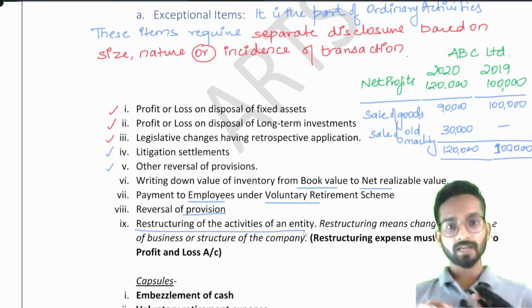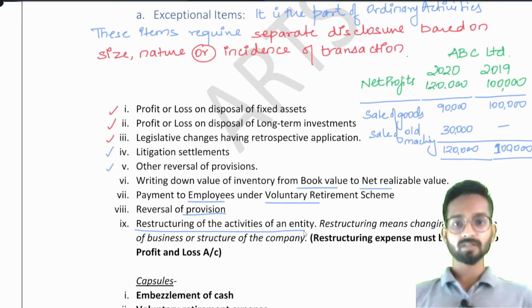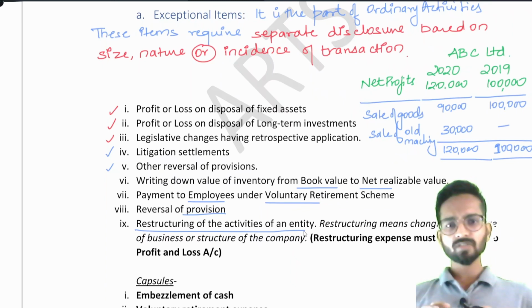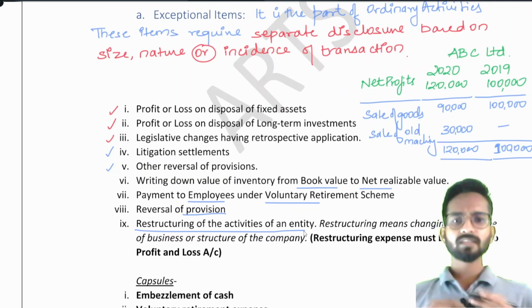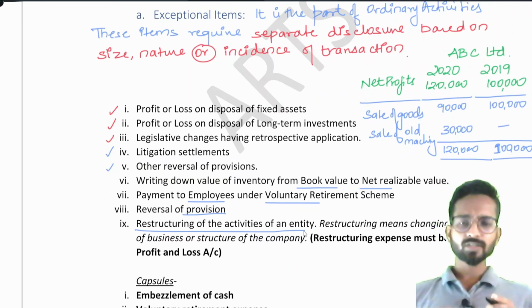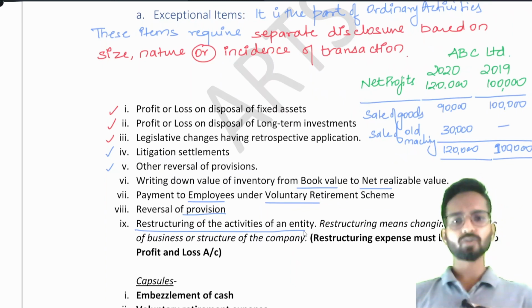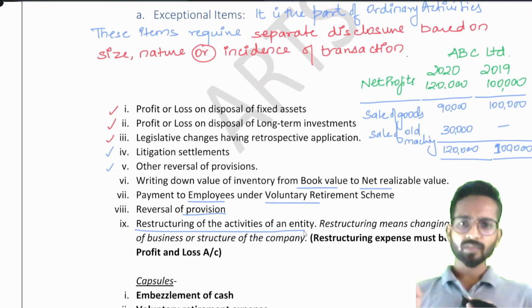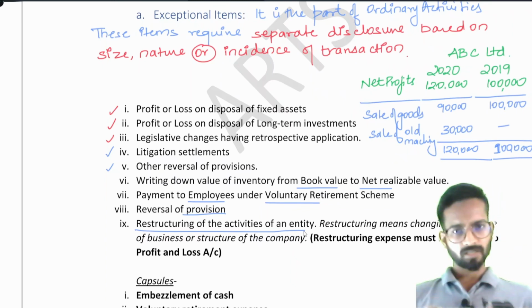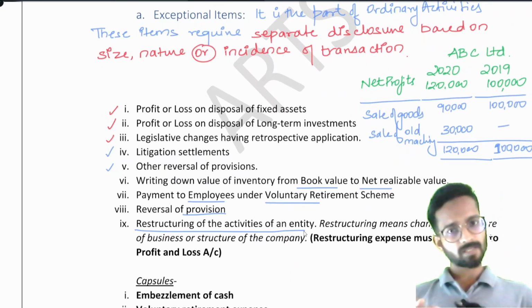So whatever items are there, whatever expenses will be there, these all are exceptional items. But sir, we are doing business only na? Exactly. It means these are ordinary activities only. But because the nature is such, the size is so huge, that's why we are providing them a separate disclosure, that we are telling our shareholders that we are entering into the jeans market, we are stopping the shirt manufacturing. Understood? That is why it is an exceptional item.